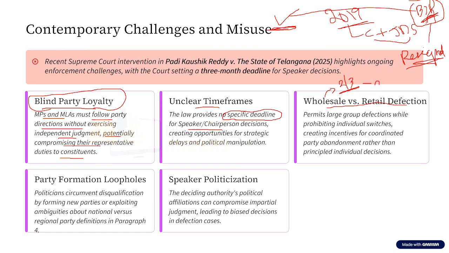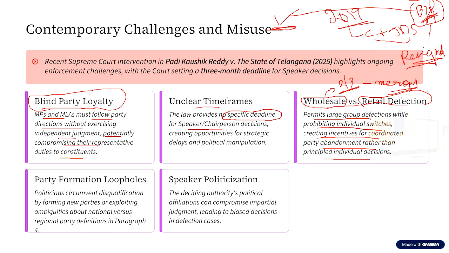However, if just one or two representatives are defecting from one political party to another, then they can be disqualified. So this anti-defection law permits large group defection, that is, it permits wholesale defections while prohibiting individual switches. That is, it prohibits retail defection, thereby creating incentives for coordinated party abandonment rather than principled individual decisions. Okay, so this is another aspect.